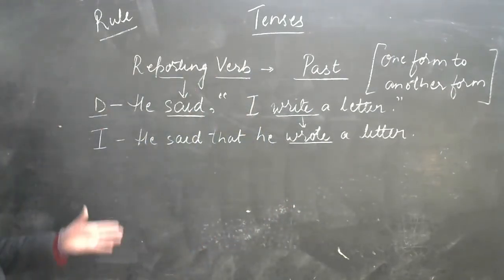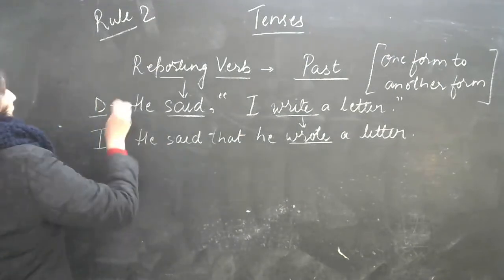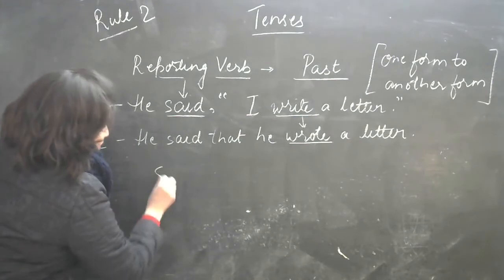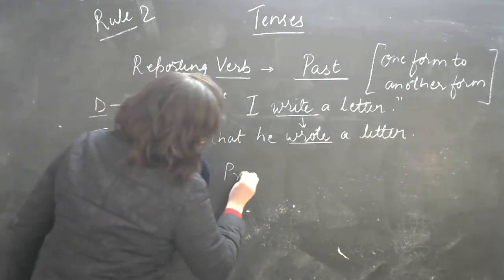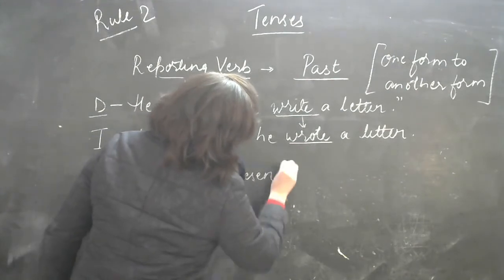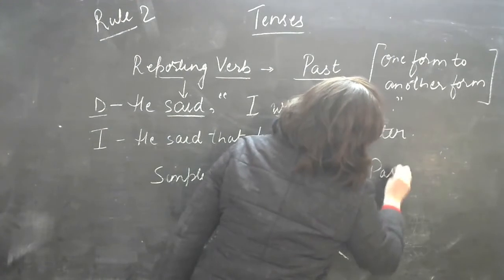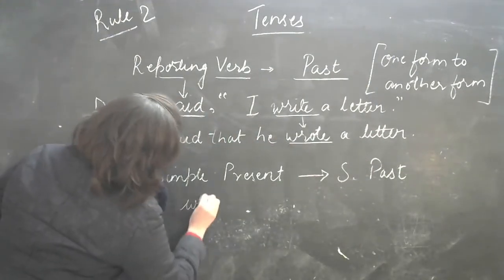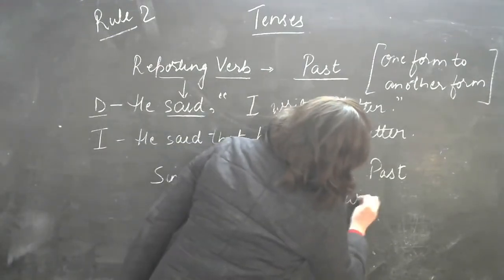So that's your rule number 2A. We'll take it as A. Simple present will change to simple past. That means write will change to wrote.